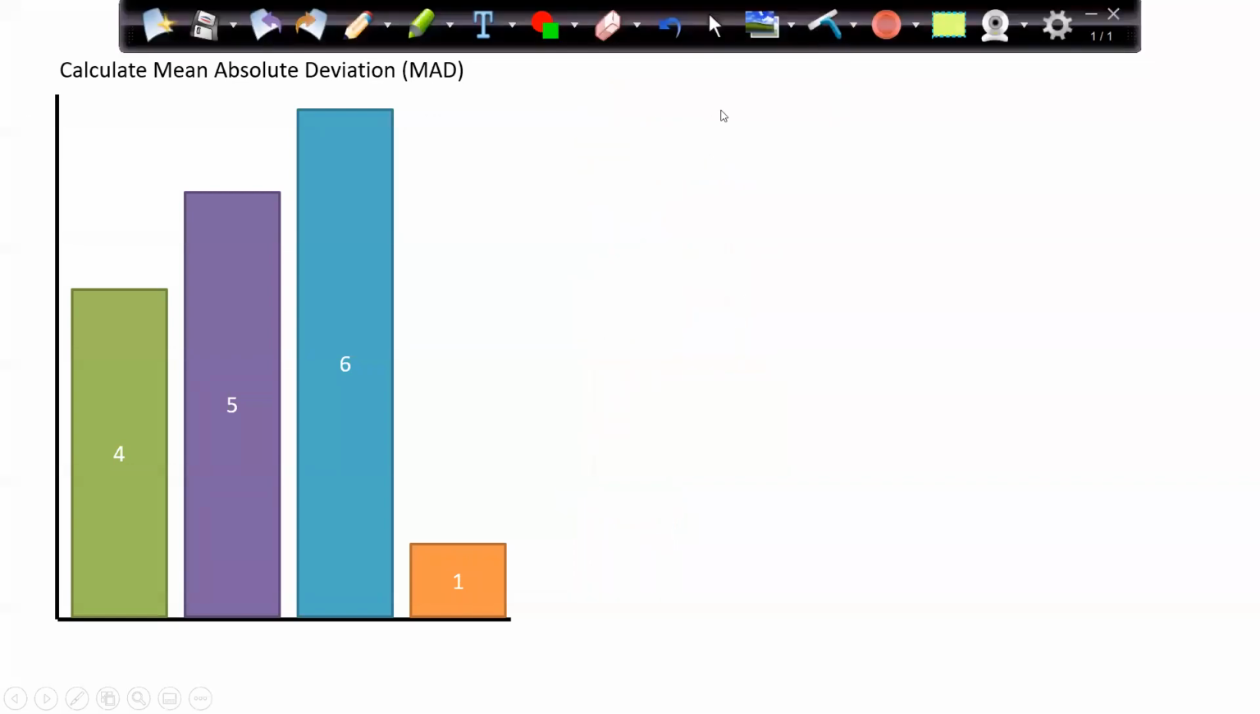Now, first of all, I want to find the mean of my data set. Now, what is the mean? Average. So I have 1 plus 4 plus 5 plus 6 by 4. So 6 plus 4 is 10 plus 5 is 15 plus 1 is 16 by 4. Comes out to be 4 is my mean.